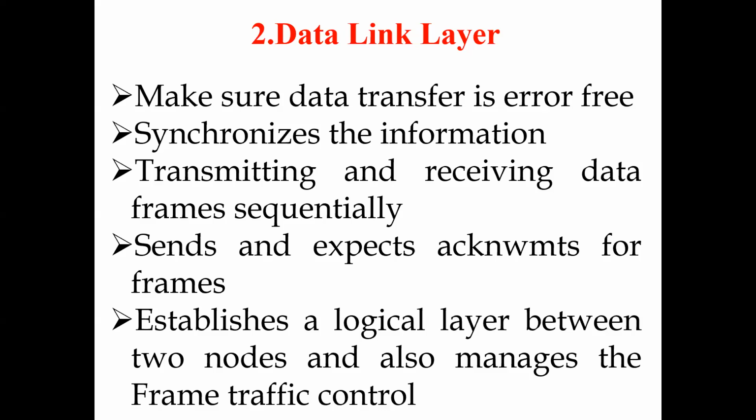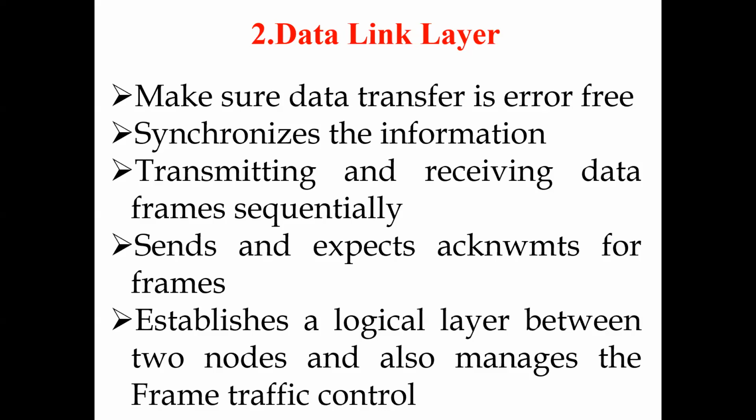In this data link layer, the segment and packet are converted into a frame, and that frame will be transferred to the next layer. Access to the media, that means how data is placed on and received from the media, is controlled by the data link layer.